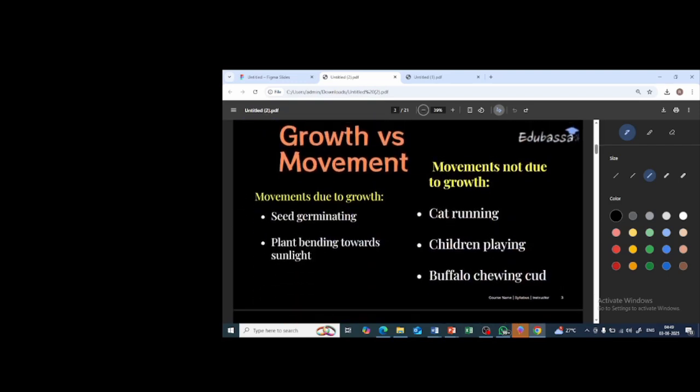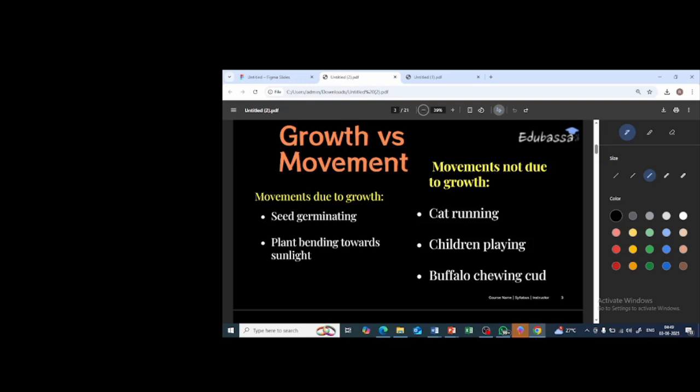So first, the introduction part of it. We know that in the previous chapter, the life process, we already learned that the activities taking place in the body of the organism to keep it alive are said to be life processes, isn't it? So it is basically in our head that when there is some sort of movement in any organism, we consider that organism to be alive. Am I right? Obviously, yes. If there is some sort of movement, we consider that particular organism to be alive.